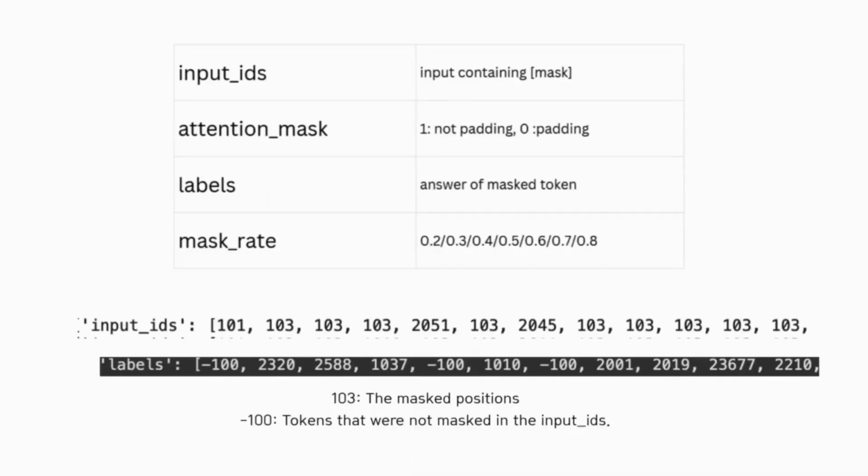The dataset for sentence structure learning was organized as follows. It includes the following columns. Input ID is the tokenized sentence with masking applied. Attention mask is the column where, after truncating the length to 128, paddings are marked with 0 and actual tokens are marked with 1. Labels contains the original target tokens that the model is supposed to predict. Mask rate indicates the applied masking ratio.